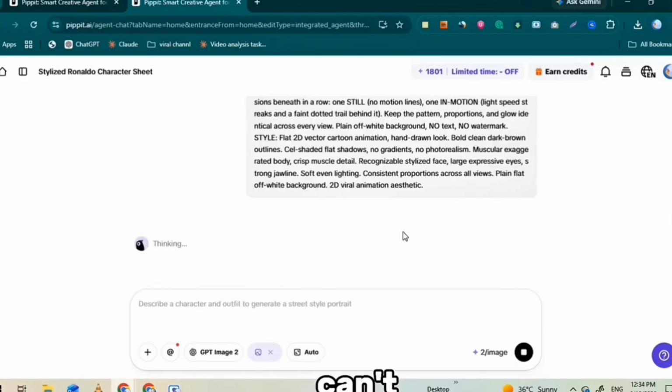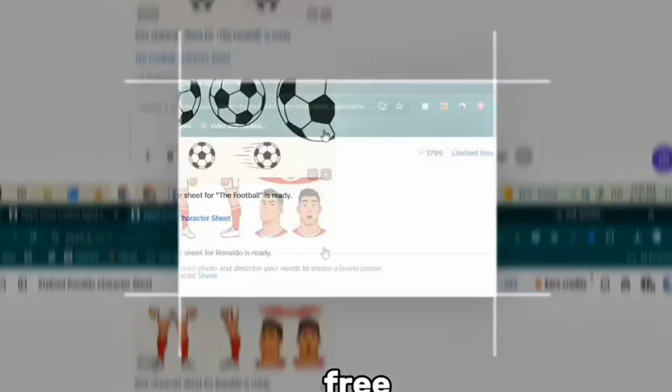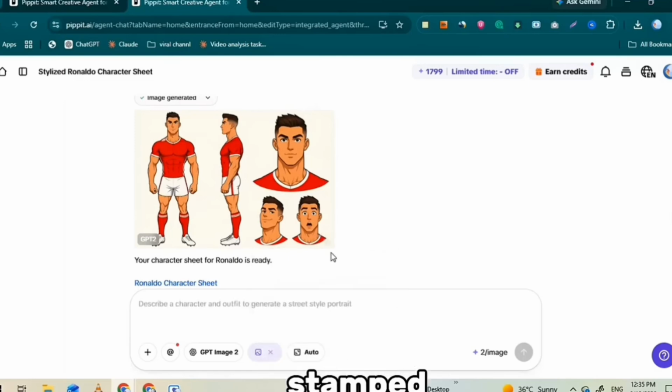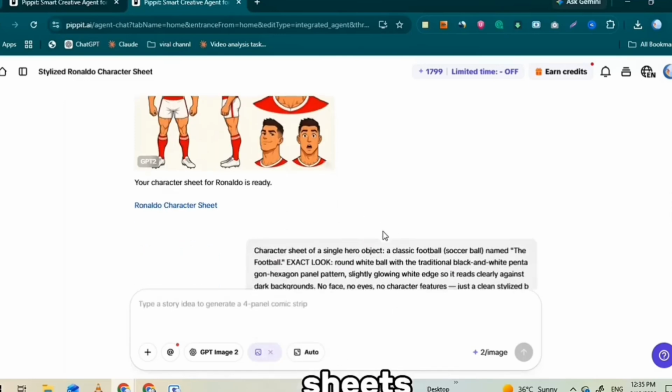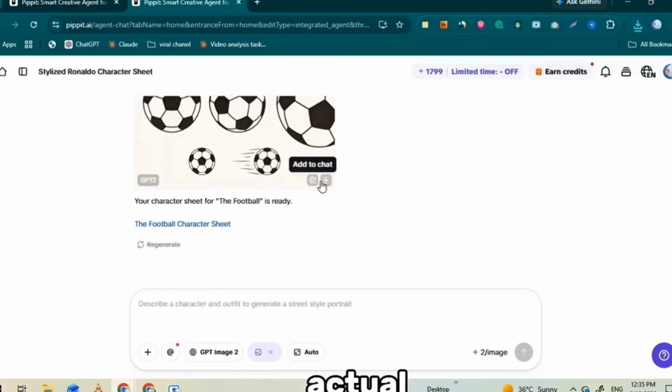Here's the part you can't skip, download them. Hit download and save each sheet in the no watermark format. That clean, watermark-free version is what we feed into the next stage. Skip it and you'll be stuck with a logo stamped across your whole video. So get both sheets downloaded clean, and let's move on. Next step, we turn these characters into actual animated scenes.